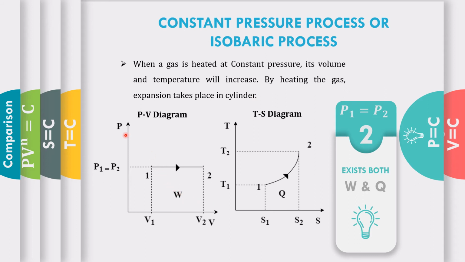In this PV diagram, the area under this curve is work done. So here the work done exists, and in this temperature-entropy curve, heat transfer also exists. So in the constant pressure or isobaric process, we have both work done and Q. Here the condition is that pressure P1 is equal to P2.